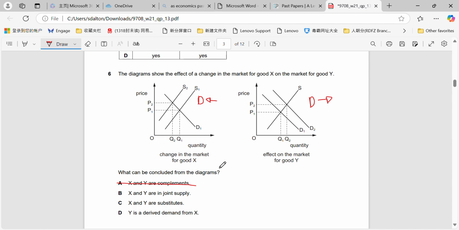because they're consumed together. If they're jointly supplied, the supply curves would be affected, not the demand curve. Their substitutes would explain it because of the fact that a contraction in demand here results in a higher level of demand for the other good, and that's because the consumers that switch their demand away from X will now be demanding Y instead.